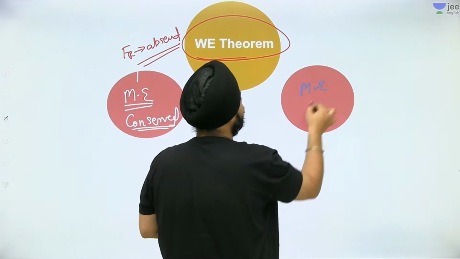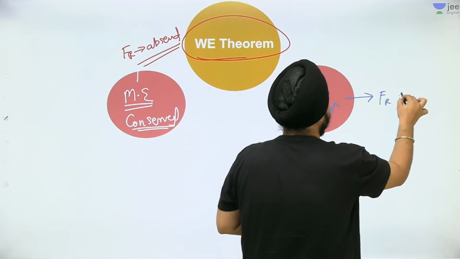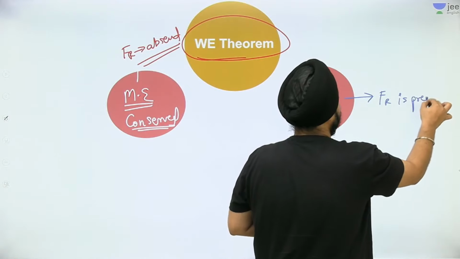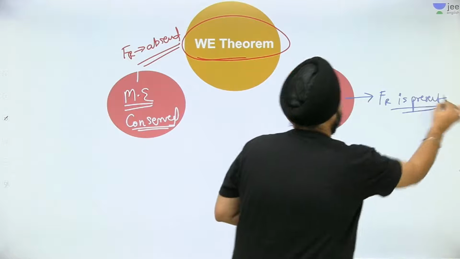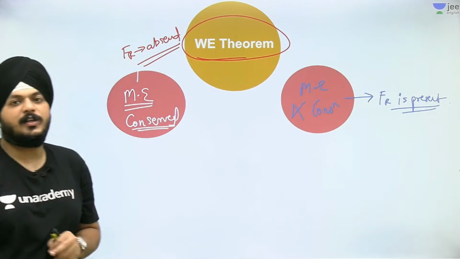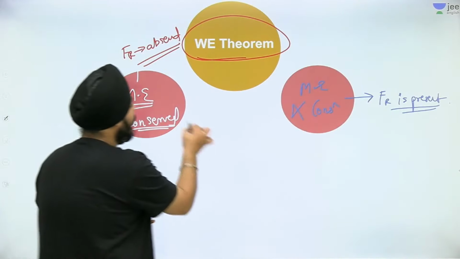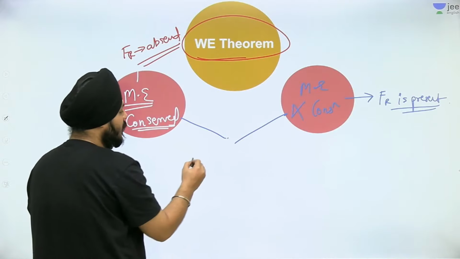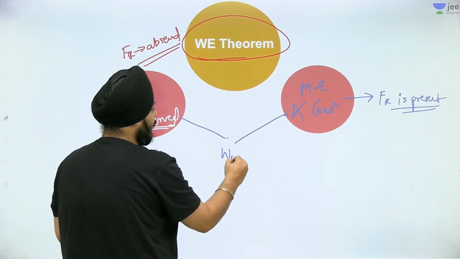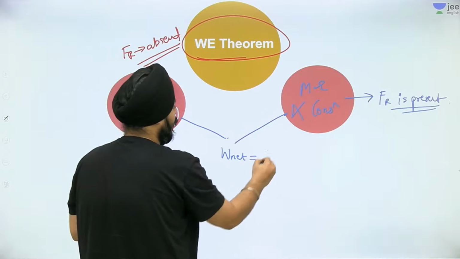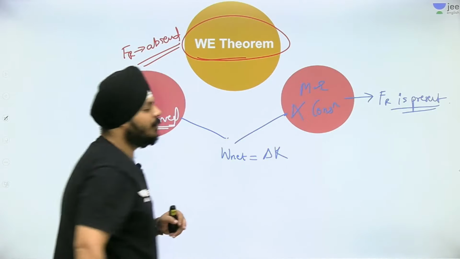It means that friction is present. In both cases we have the common formulas, right? Whatever the net work is, that will always change into the kinetic energy of the particle.